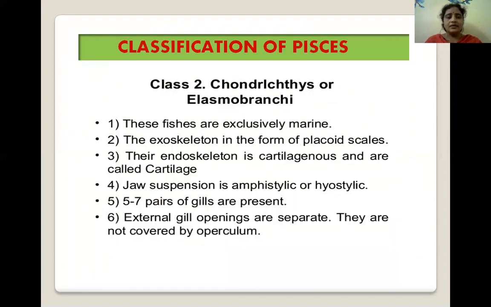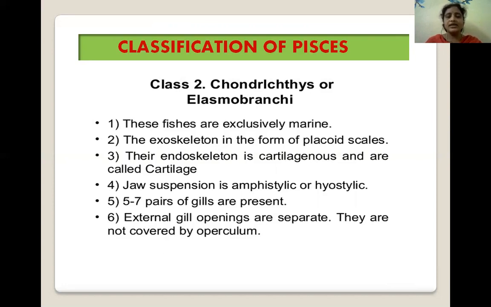Next class is Chondrichthyes, which are also known as Elasmobranchii. These are exclusively marine fishes. The exoskeleton is in the form of placoid scales, which I have explained before, including their structure and arrangement on the fishes.